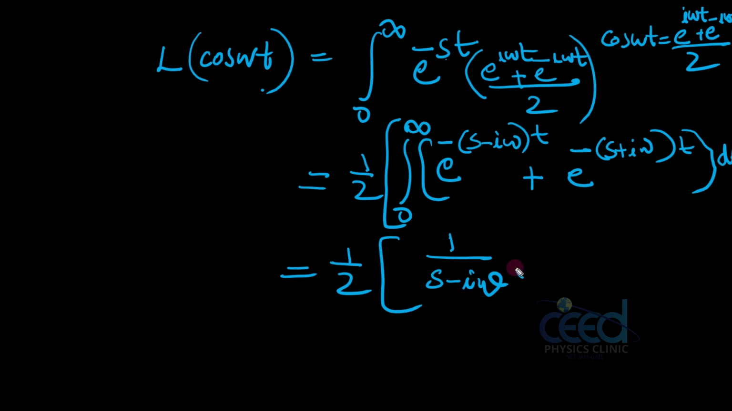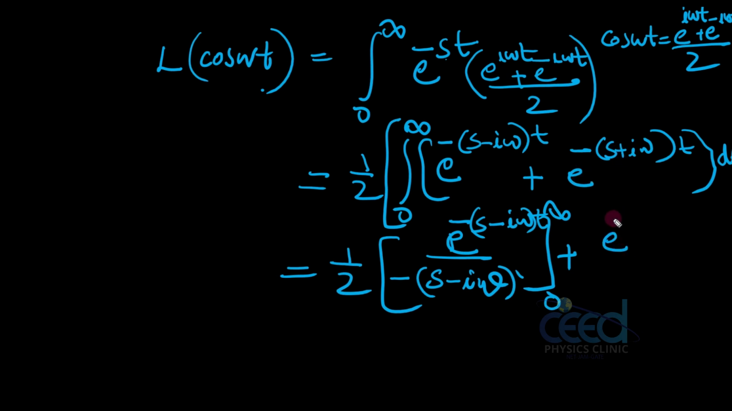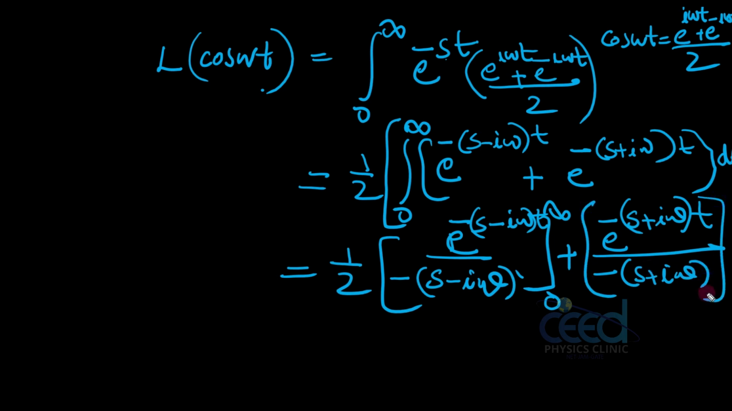Okay, so you may write this as minus 1 by c omega, and when I am integrating, I am getting the same function, that is s minus i omega. Okay, integration process is over, and I can substitute 0 to infinity. Plus here also, when I am integrating the exponential function, I am getting the same function, e raised to minus (s plus i omega) t, divided by its differential, that is minus (s plus i omega), and then we have to substitute the limit.